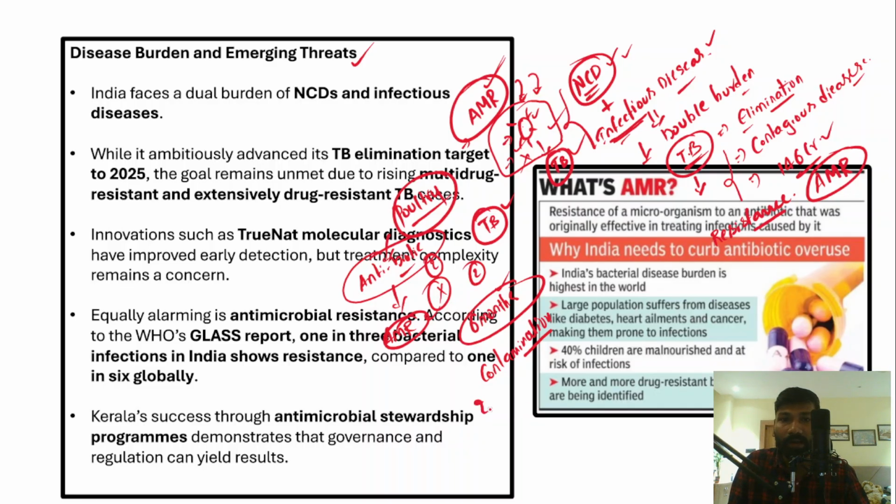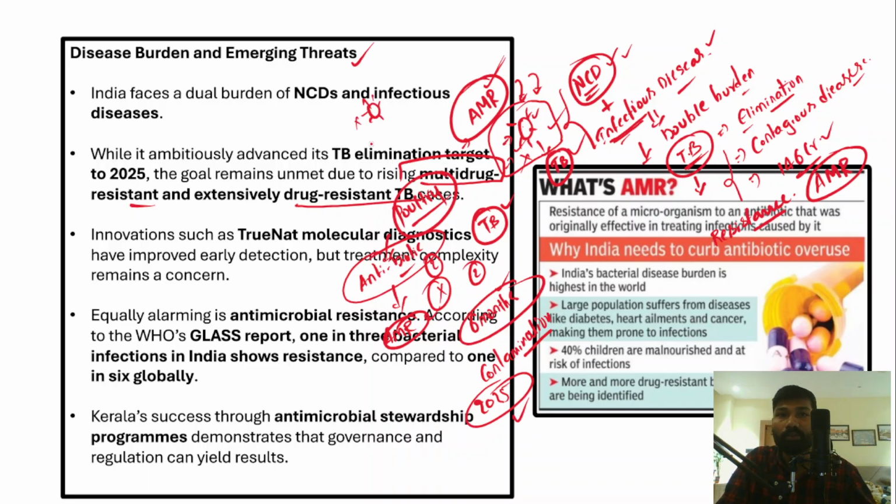However, in India, we have a target of eliminating tuberculosis by the year 2025. But we are not able to meet this elimination target because of rising multi-drug resistant and extensively drug resistant TB cases. For example, if there is a medicine and this bacteria has already developed resistance to that medicine, the medicine will no longer be effective.